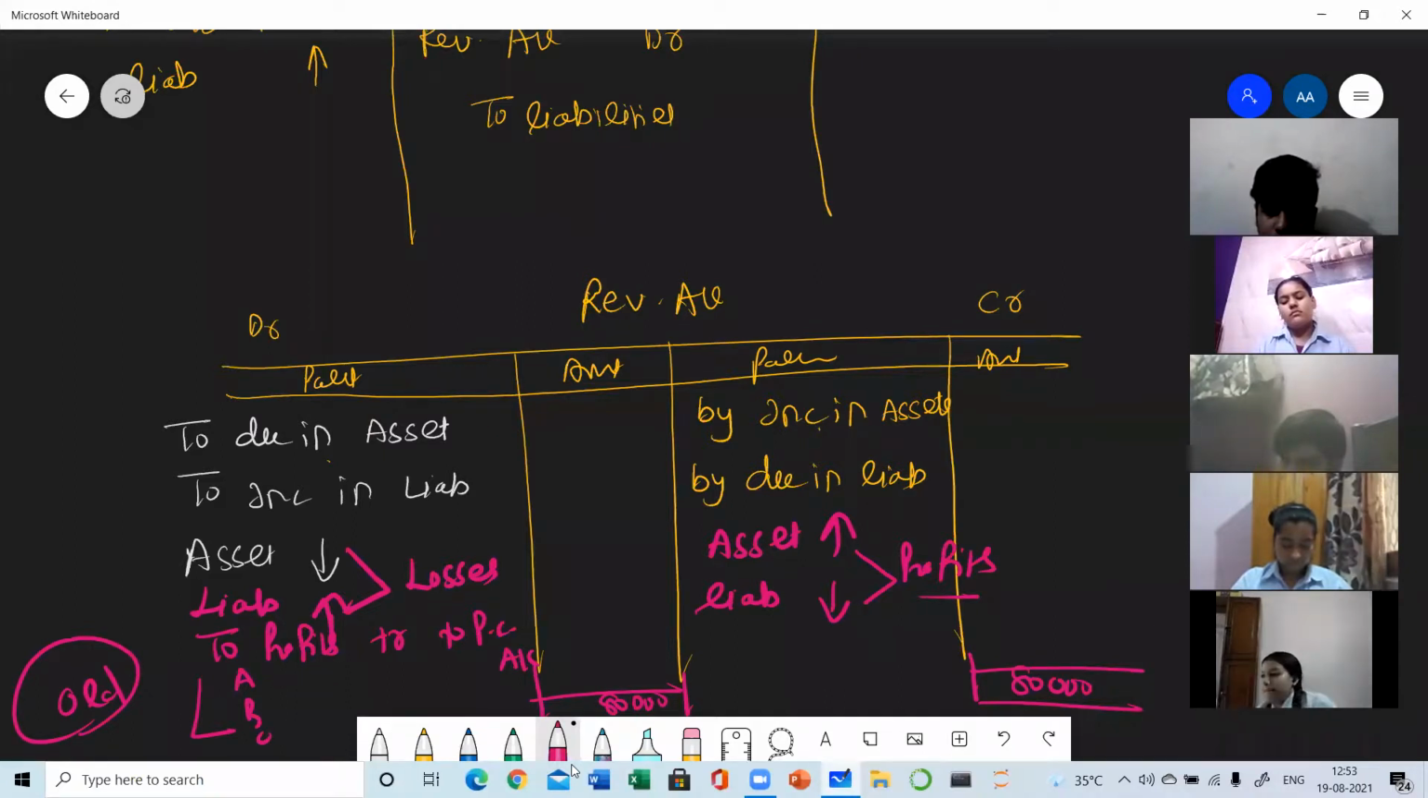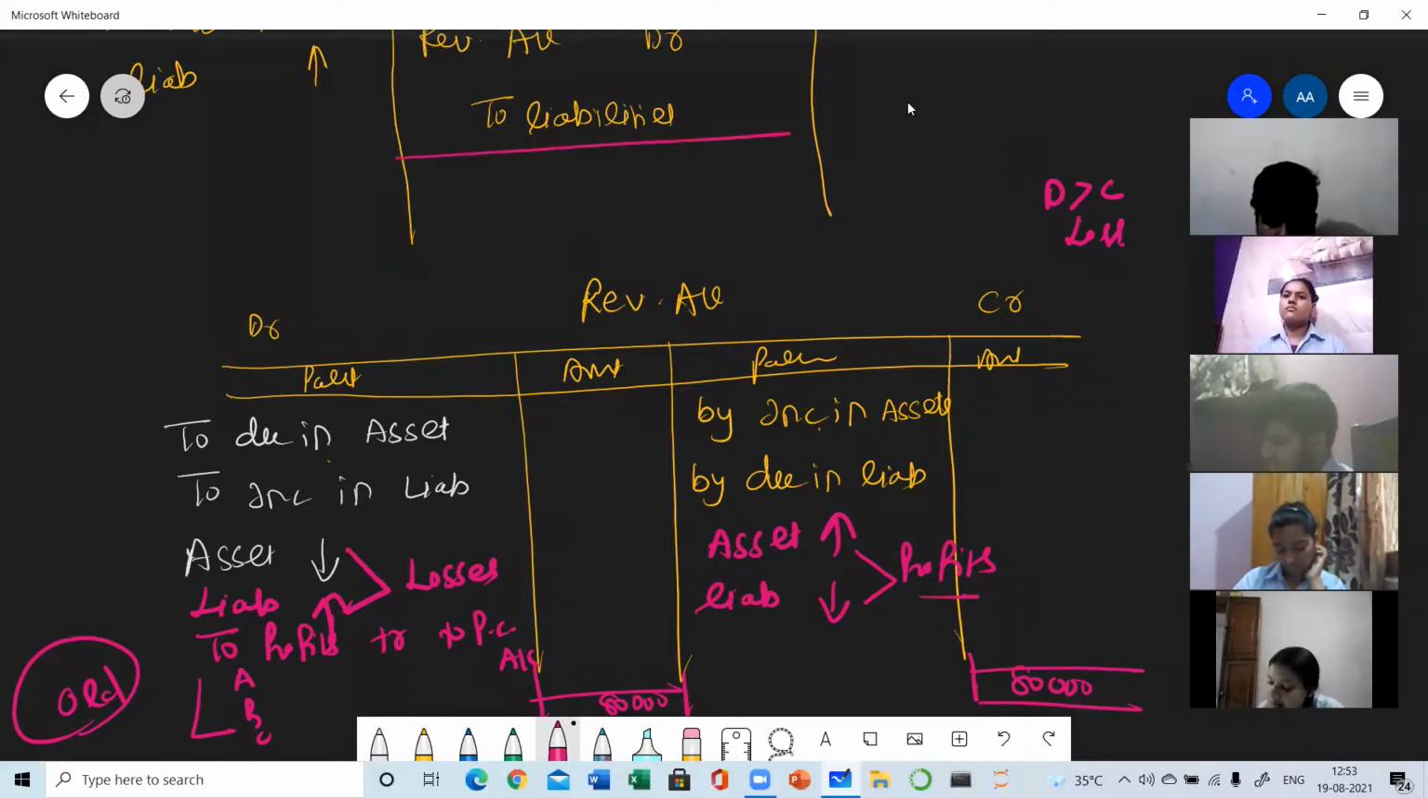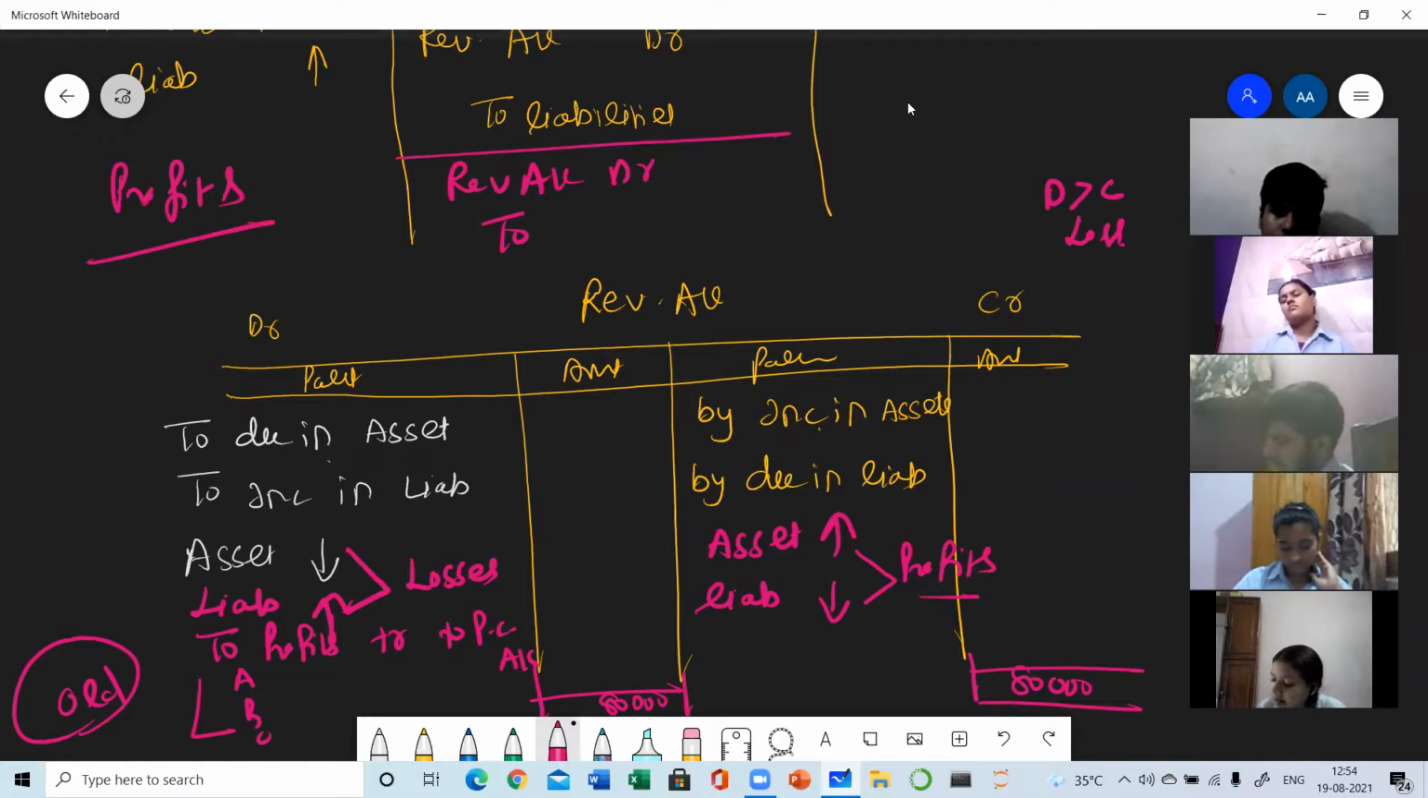Now if the debit side is more than the credit side, then it will lead to losses, and the losses will be distributed among all the partners in their old profit sharing ratio. The journal entry can be asked in a one-marker: what journal entry will be passed to distribute the profits of the revaluation account. The journal entry will be: revaluation account debit to partners' capital. This journal entry will be passed for distributing the profits.